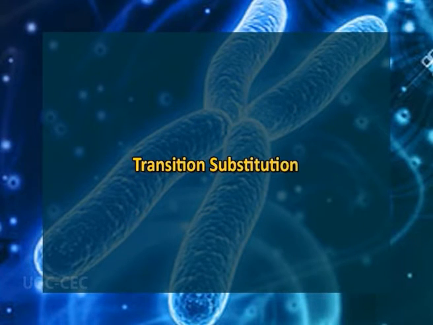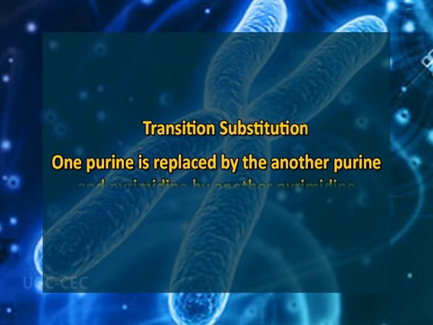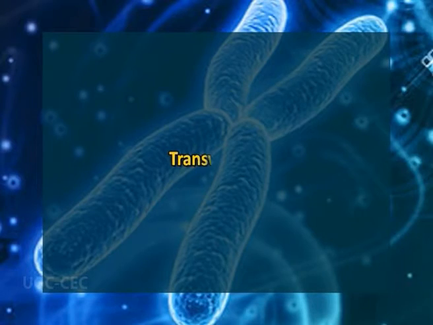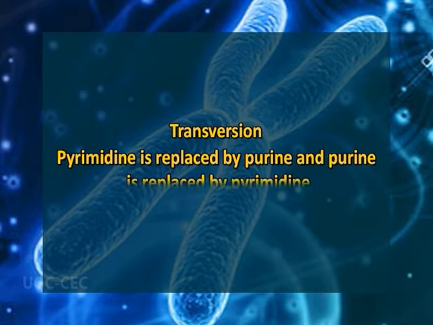Transition. Transition occurs when one purine is replaced by another purine and pyrimidine by another pyrimidine. The transition affects only one base sequence of one codon, and there only one amino acid is altered in the concerned protein. Transversion. In this case, a pyrimidine is replaced by purine and purine is replaced by pyrimidine.